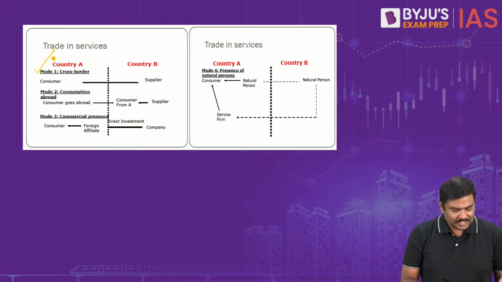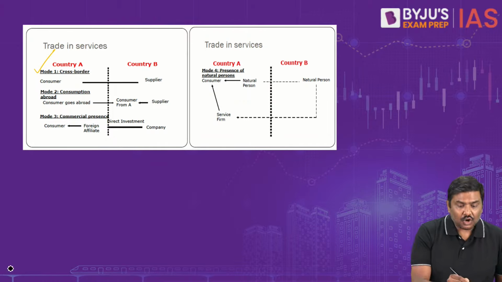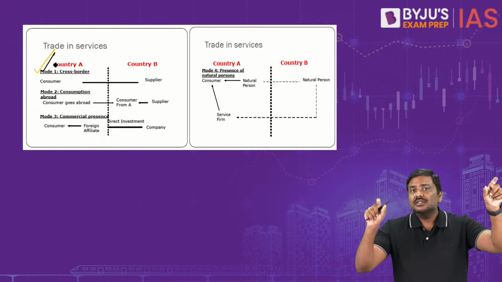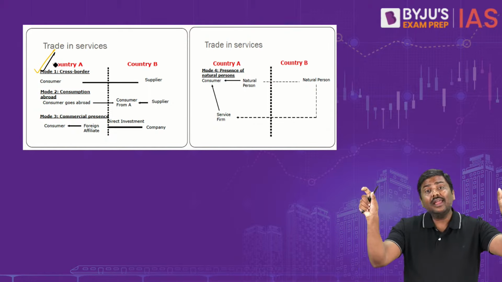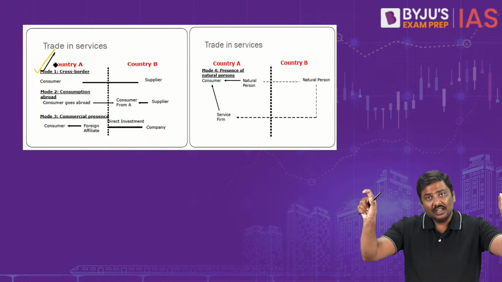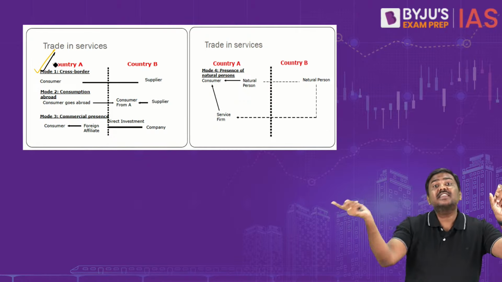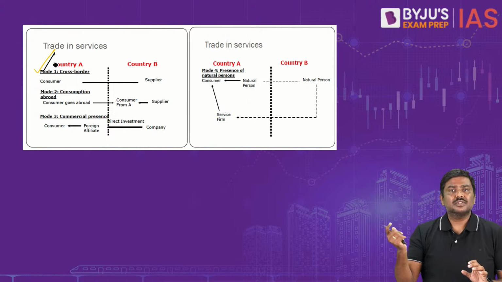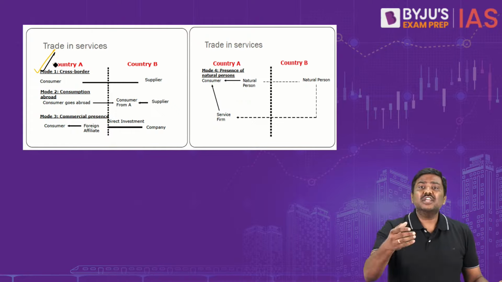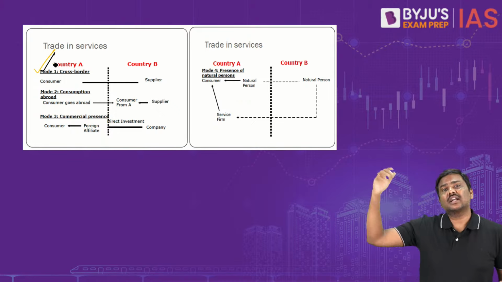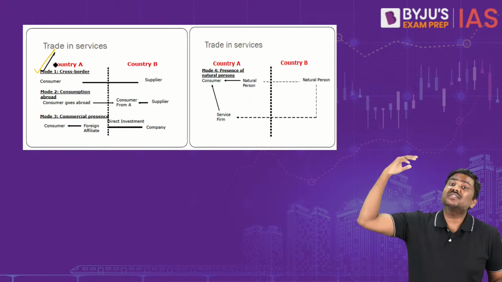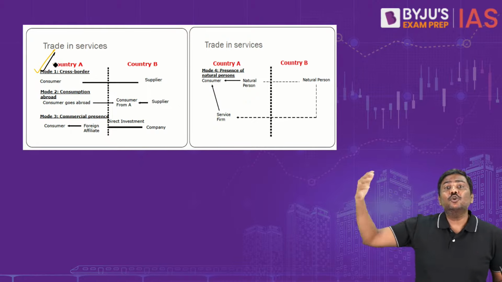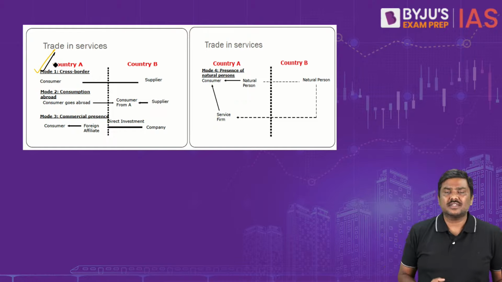Mode 1 is cross border. What happens in cross border? The service supplier and service consumer remain in their respective countries. None of them will cross the border. Services will cross the border. Sir, any example? Imagine you open a bank account in a Swiss bank. You will sit in India, and the Swiss bank will remain in Switzerland. Across the border, can you provide services? Can you avail services?